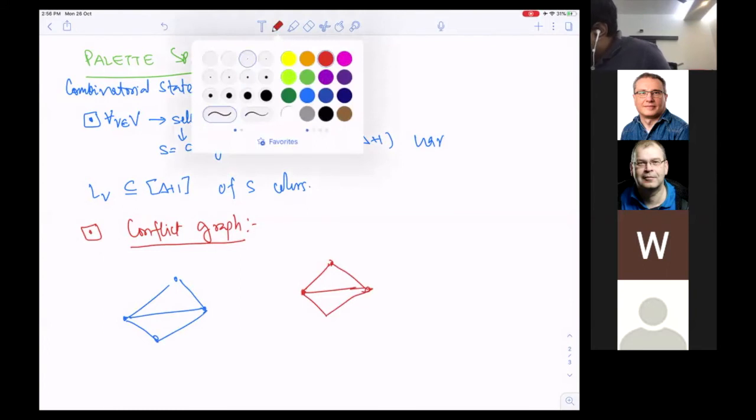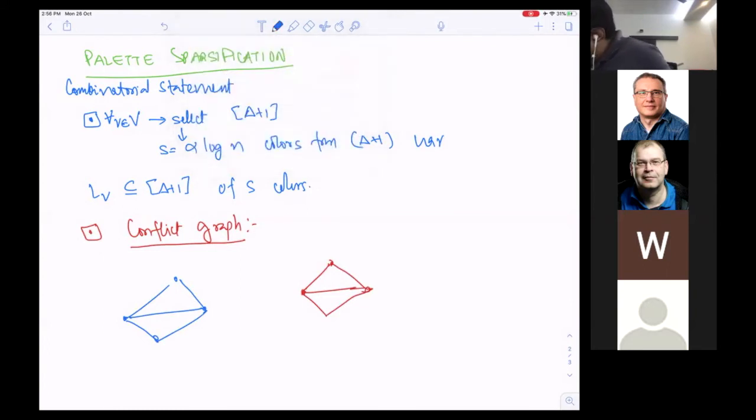Now for every vertex, look, in the beginning, he had all delta plus 1 colors available. But now he has some, say, suppose this is V1, so we have L(V1), this is V2, so I say L(V2), V3, V4, L(V3), L(V4).